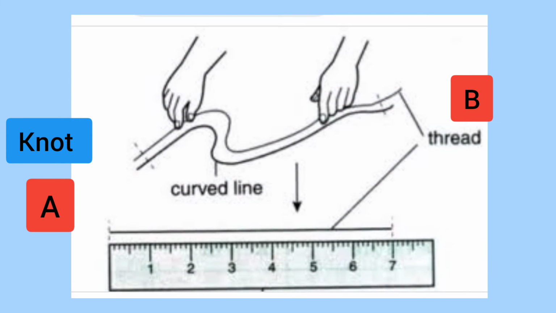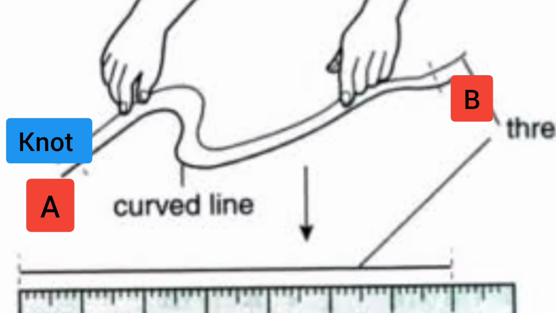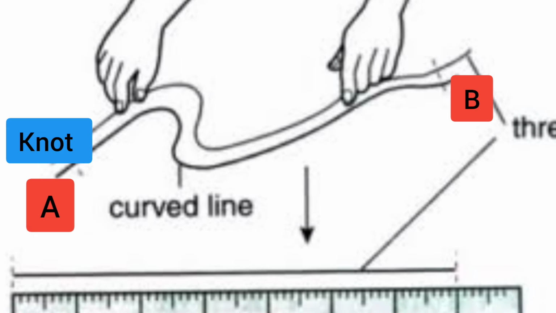For example, for measuring the length of a curved line AB, take a thread and put a knot on the thread near one of its end. Place the knot on point A. Now place a small portion of the thread along line. Keeping it taut using fingers and thumbs, hold the thread along the line till the end point B. Make a mark on the thread where it touches the end B. Now stretch out the thread on a meter scale and measure from the knot to the marked point. This gives the length of curved line.